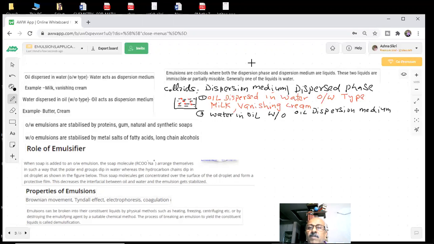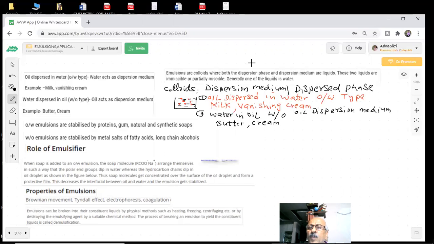Examples they ask you in the examination: what is an example of water in oil? Butter and cream, the things you are eating. What is happening inside the butter?